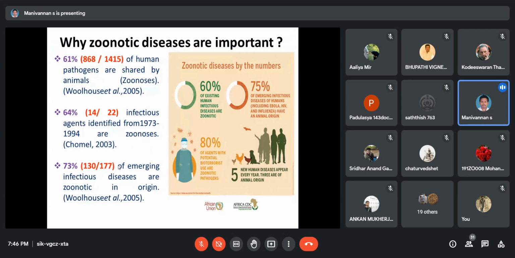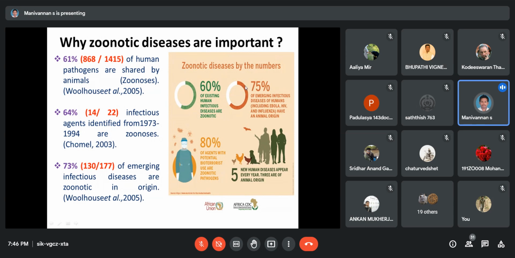Third question. Why are zoonotic diseases important? At present, 60% of the existing human infectious diseases are zoonotic. 60% of existing human infections are from zoonotic diseases.